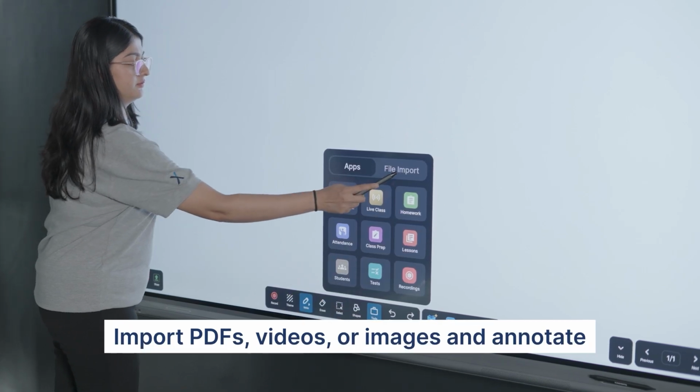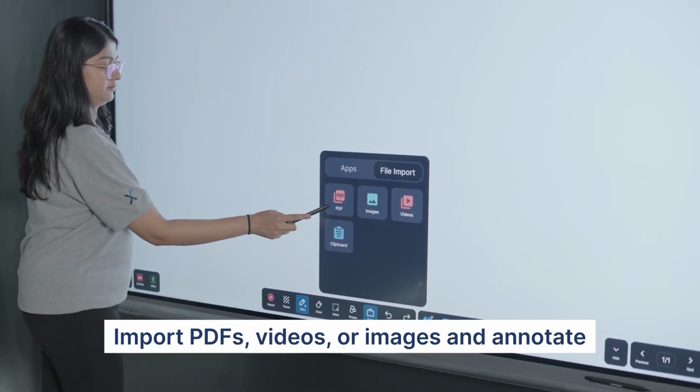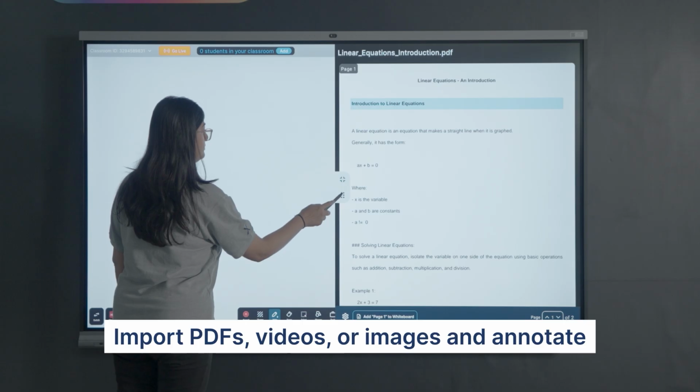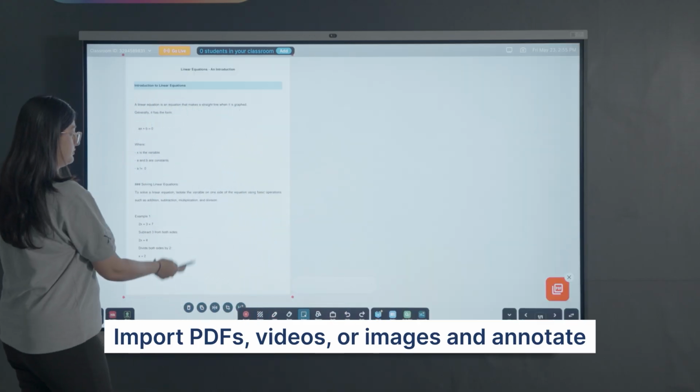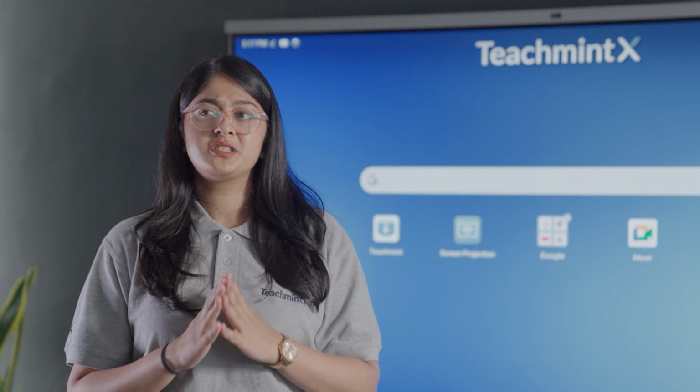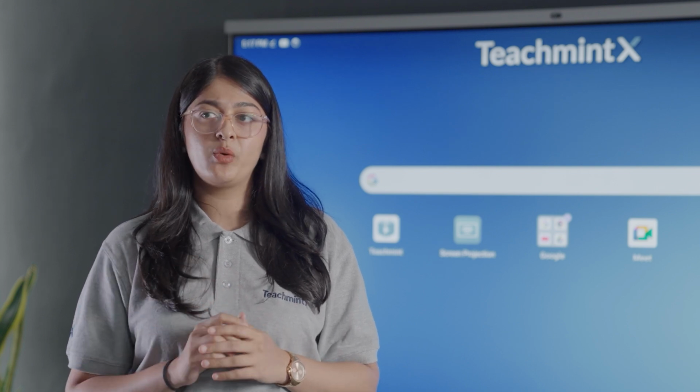You can easily import PDFs or images and annotate, explain, and store them back into your whiteboard. Now, what if instead of a document, a video is required?